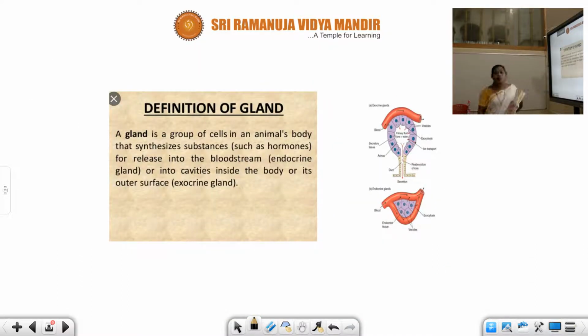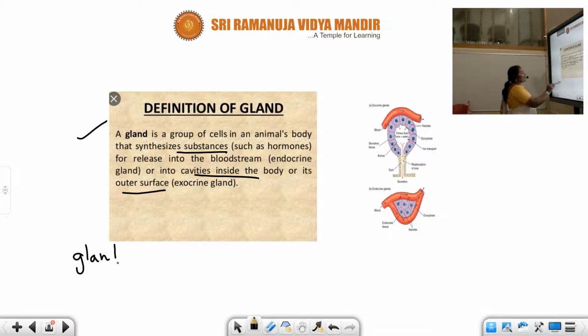I said these secretions are secreted by the glands. What is a gland? Let us discuss. A gland is a group of cells in an animal's body that synthesizes substances and releases them into cavities inside the body or onto its outer surface. Actually, a gland is nothing but a group of cells. These glands synthesize some substances, and these substances are known as hormones.